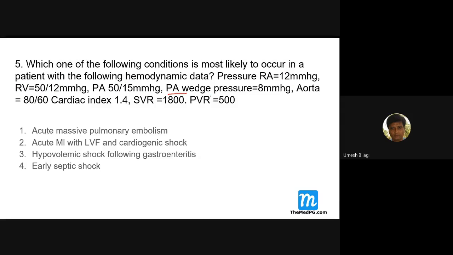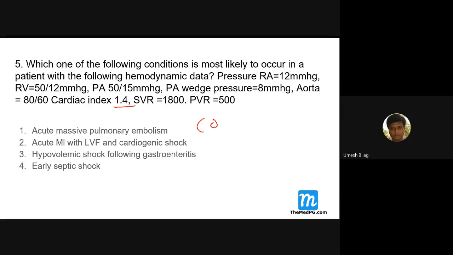So pulmonary artery wedge pressure, PCWP, reflects the left atrium. It is usually 8 to 12. More than 18 means you call it increased. But in this case it is 8, which means it is not increased. Pulmonary wedge pressure is normal. Aorta 80 by 60 means blood pressure is less. There is systemic hypotension. Now cardiac index. What is cardiac index?